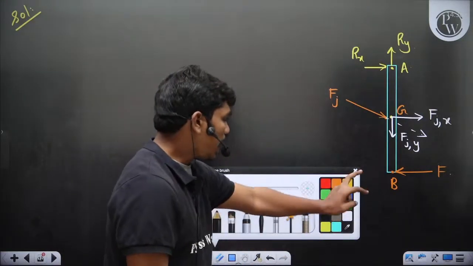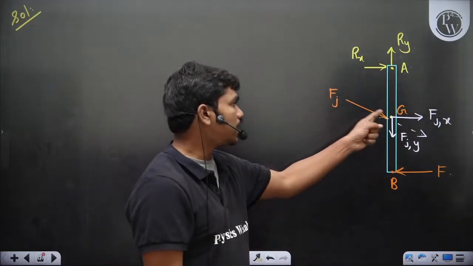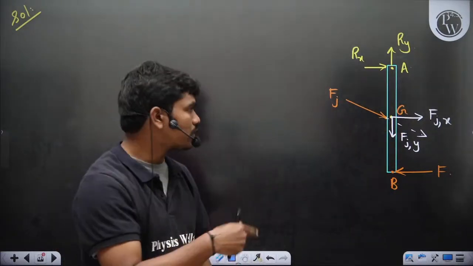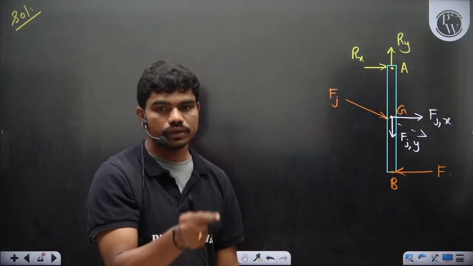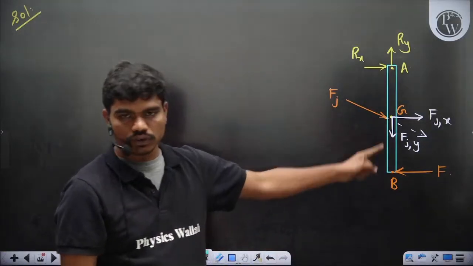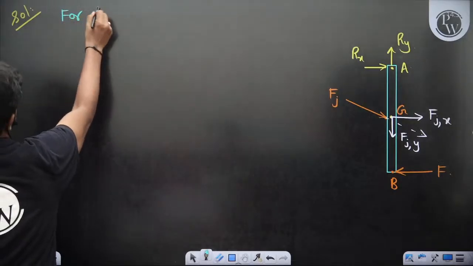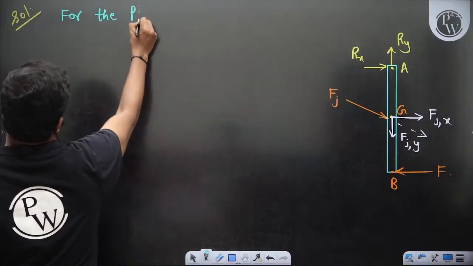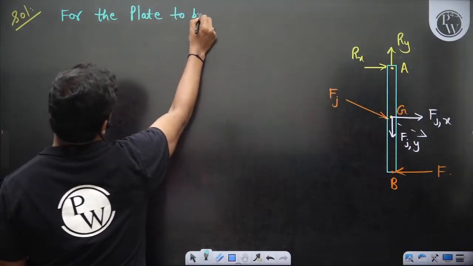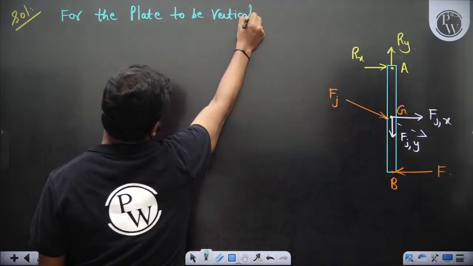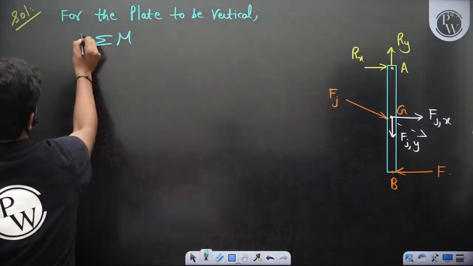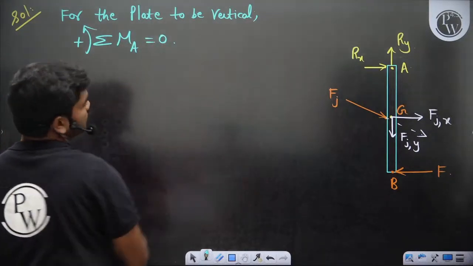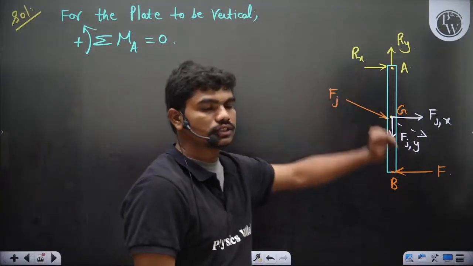So under the effect of these forces, Fjx, Fjy, F, and the reaction at A, the plate has to remain vertical. Okay, so for the plate to remain vertical under the influence of these forces, the summation of moments about point A, maybe you take the counterclockwise sense as positive, has to be 0. Correct? So the moments about point A have to be 0, of course.